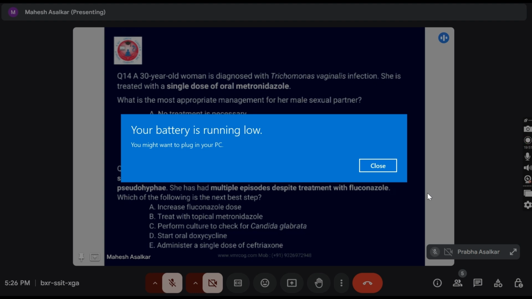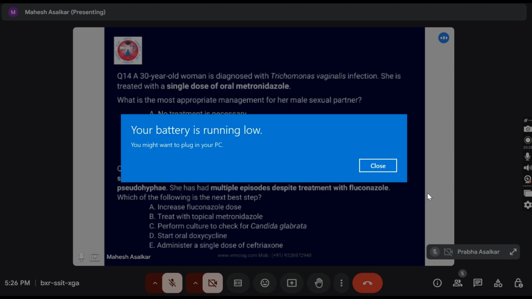Sir, option C. Yes. So in such cases when you are giving proper treatment and the patient is not responding, you should take the culture and check whether any other species which is resistant to the particular drug which you are using. You have to check. Okay. So Candida glabrata is most of the time resistant to the fluconazole. However, here if you have another option to control her sugar, that can also be another alternative. Okay, so remember that particular thing.